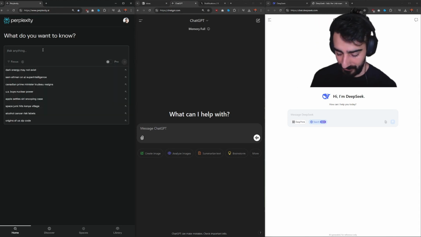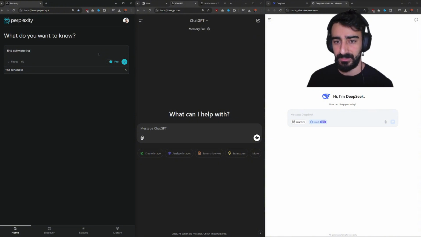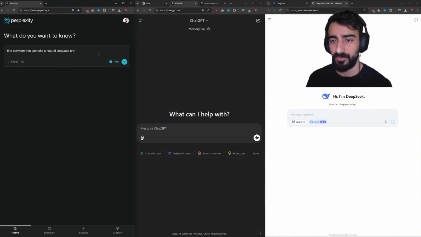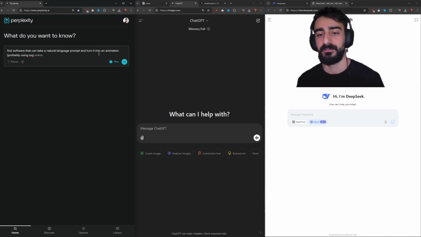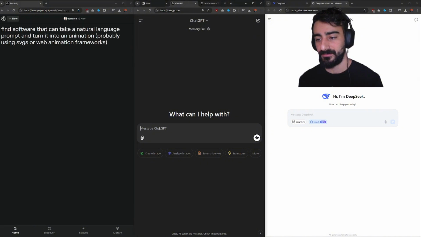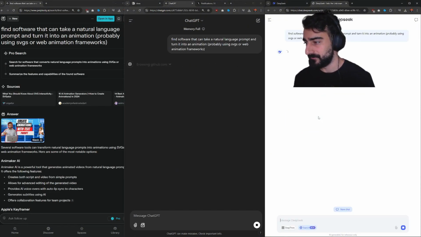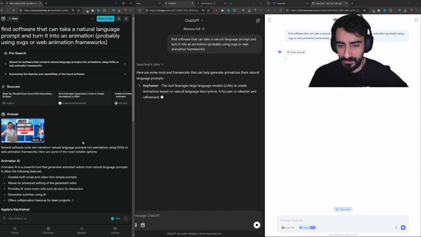We're going to ask the same thing, and go pro mode: find software that can take a natural language prompt and turn it into an animation, probably using SVGs or web animation frameworks, something like that. All right, all three of them are searching now.